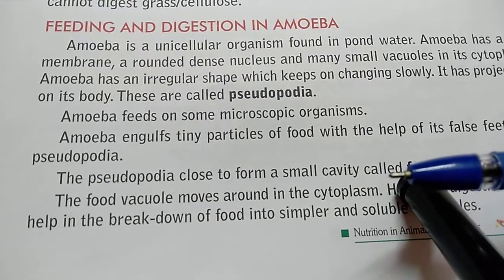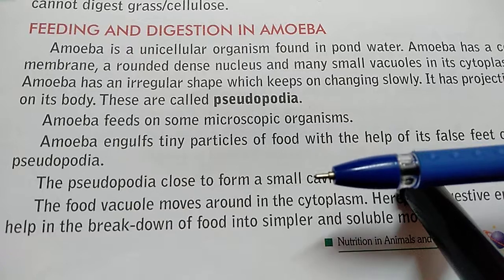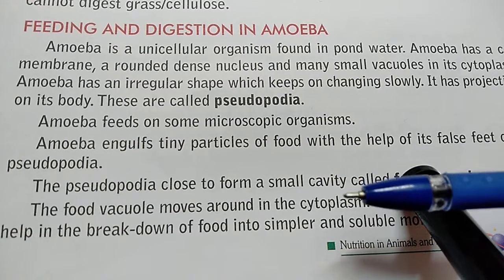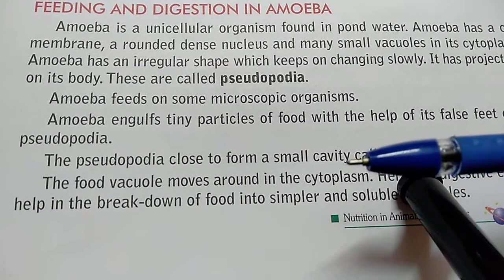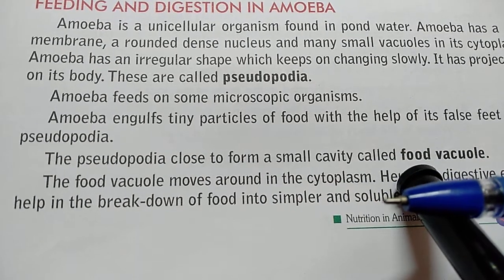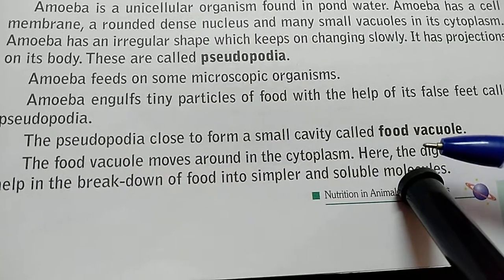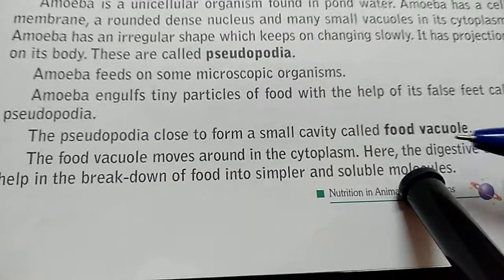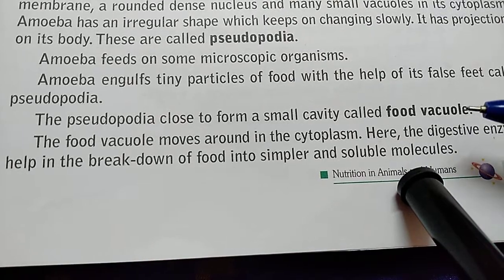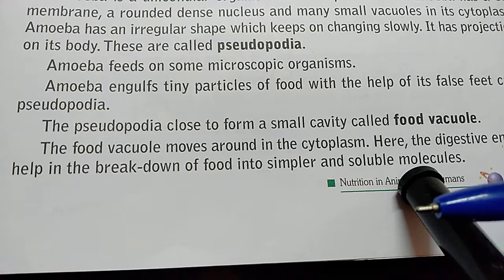It gets its food, or ingestion is done, with the help of pseudopodia. These pseudopodia just go around the food. Later on, the structures will be closed and a small cavity is formed called food vacuole. With the help of this food vacuole, food enters into the body.